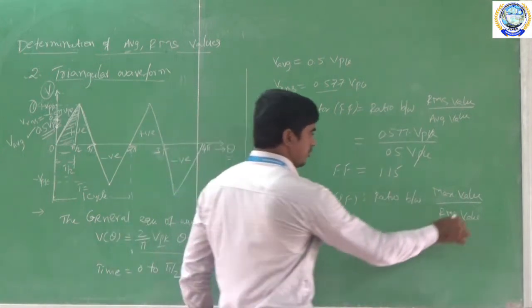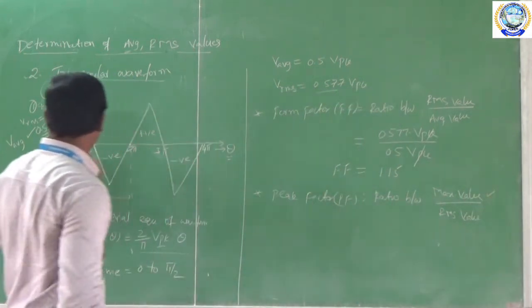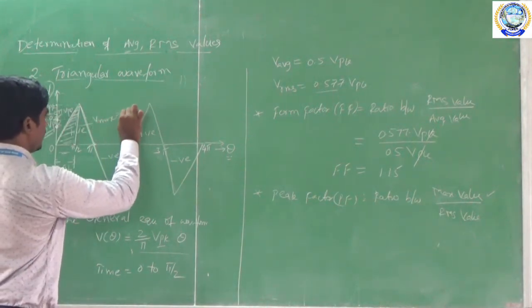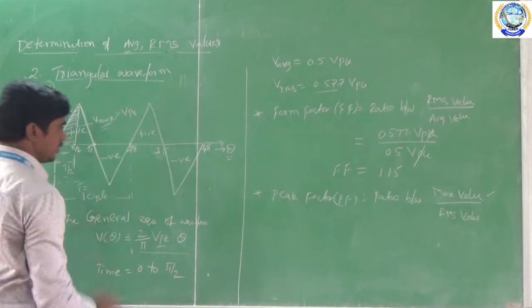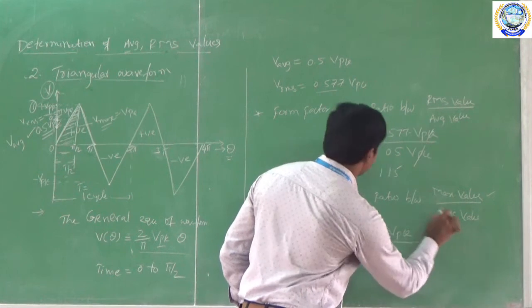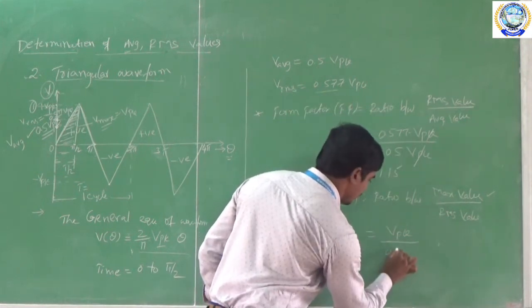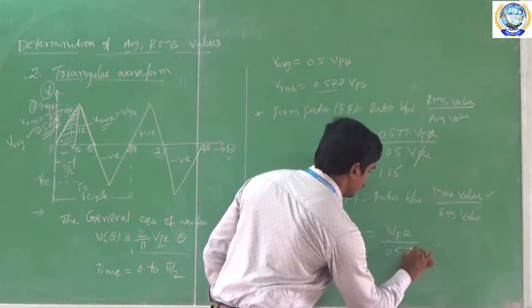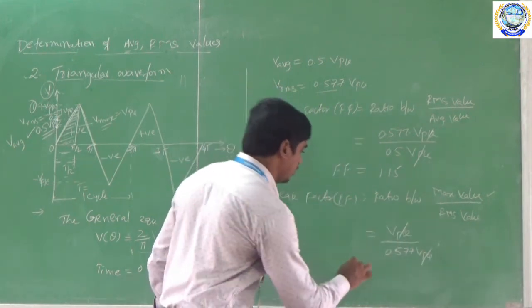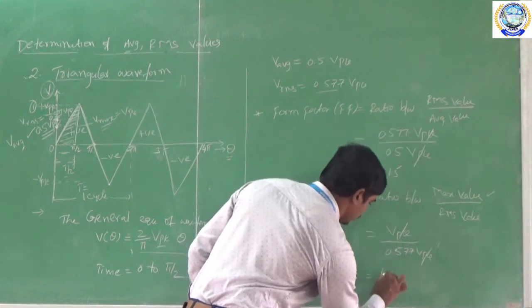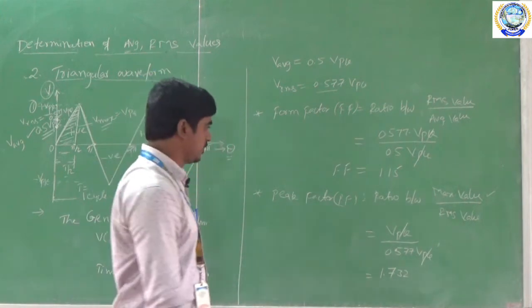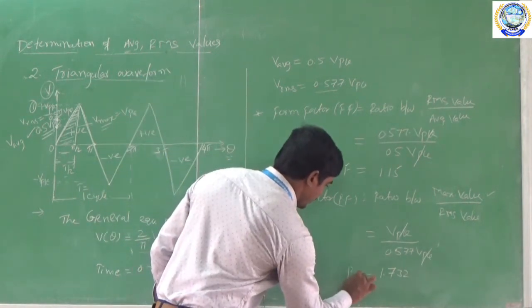Here our maximum value is Vpk, so Vpk is equal to Vmax, and the RMS value is 0.577 into Vpk. So Vpk gets cancelled, and 1 by 0.577 is equal to 1.732. So this is the peak factor value.